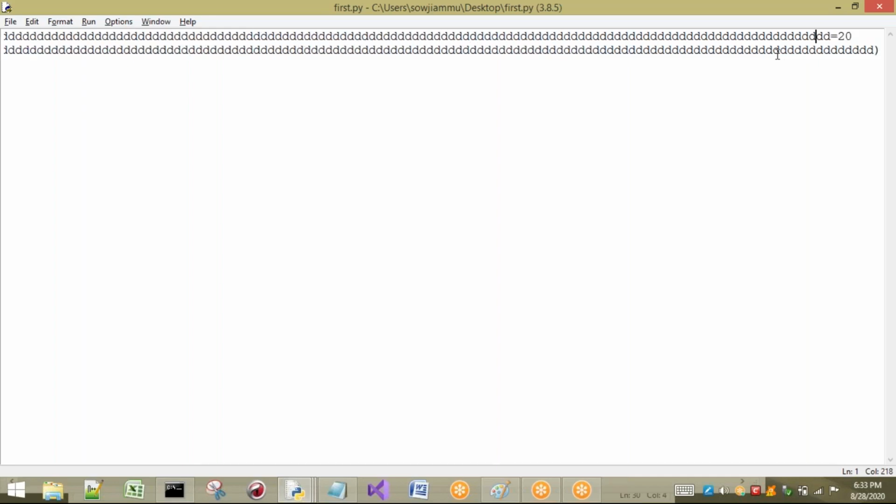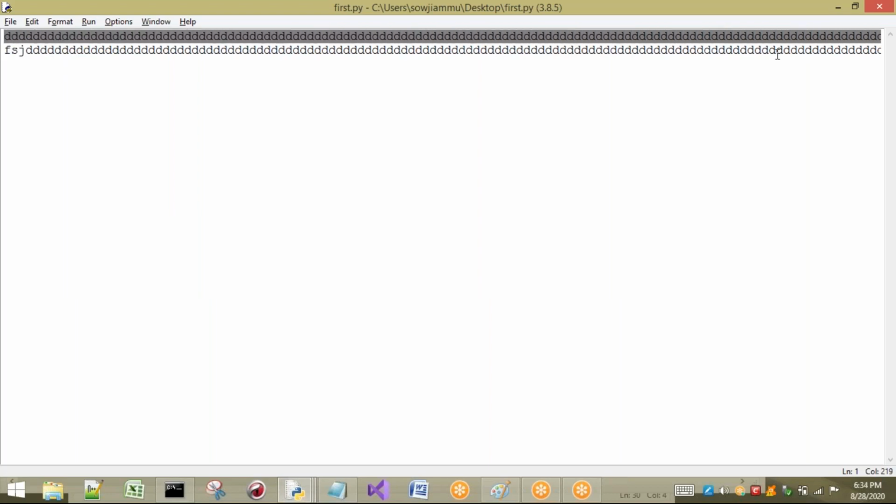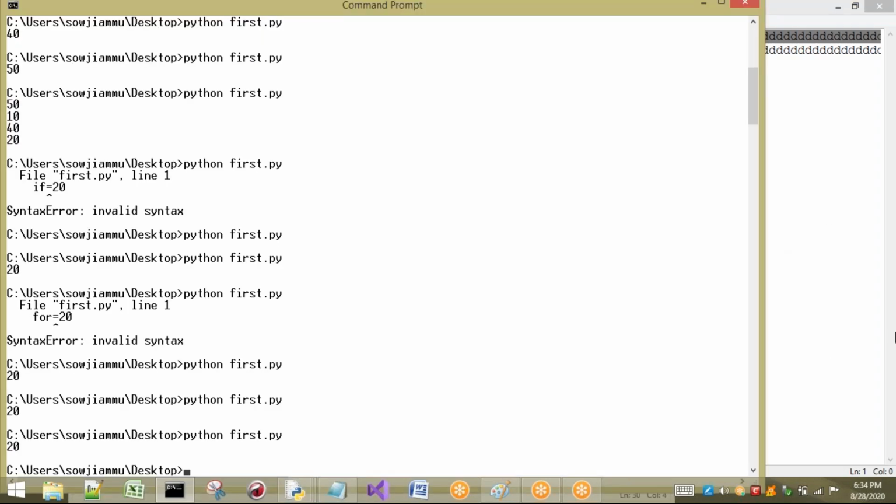For example, here I have taken how many Ds? Can we identify or remember this word? I can't remember. So I am recommending that it is better not to take lengthy identifiers.